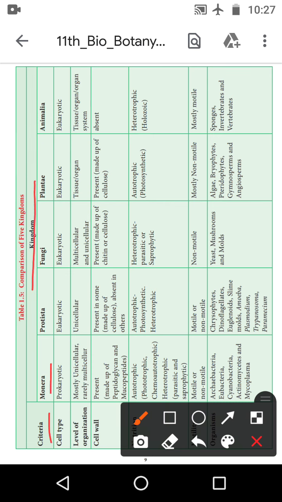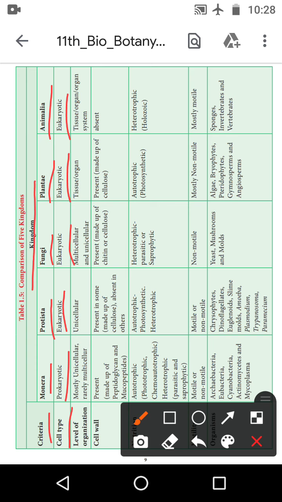Criteria, Monera. So for Monera, what is the cell type? Cell type is prokaryotic. Prokaryotic means there is no well developed nucleus. Okay. What about Protista? Protista cell type is eukaryotic. Eukaryotic means a well developed nucleus. Okay. Then fungi, what is the cell type? It is eukaryotic. This also has a well developed nucleus. Then Plantae is eukaryotic. This also has a well developed nucleus. Then Animalia is also eukaryotic with a well developed nucleus.